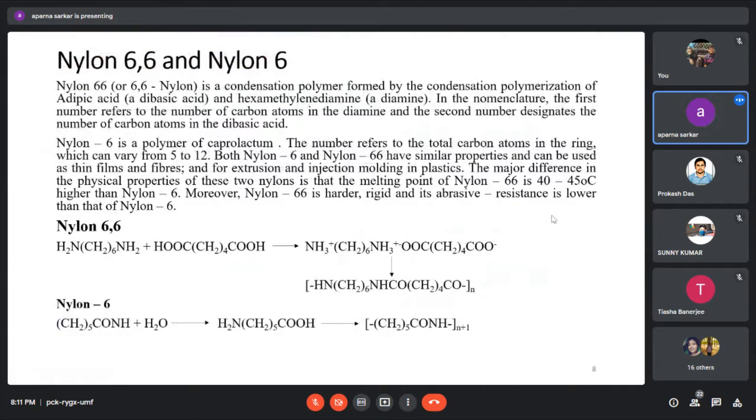So, melting point, a physical property. The melting point is higher for nylon 6. For nylon 66 it is lower, by 40 to 45 degrees centigrade. It is harder and rigid, whereas another physical property, abrasive resistance, is lower than nylon 6. So these are the differences between nylon 66 and nylon 6.